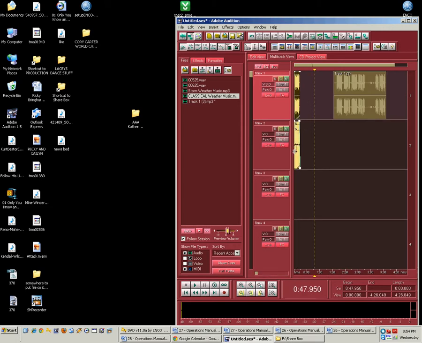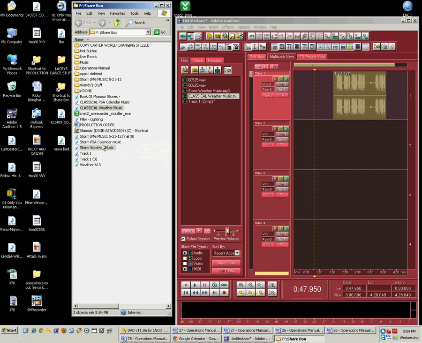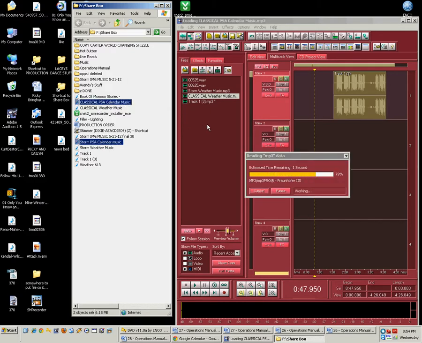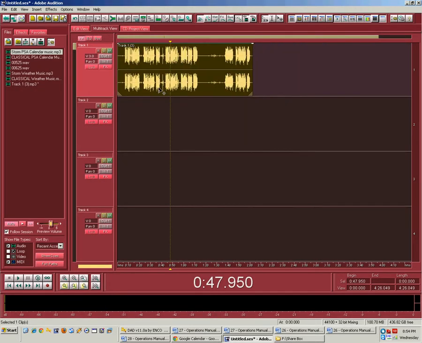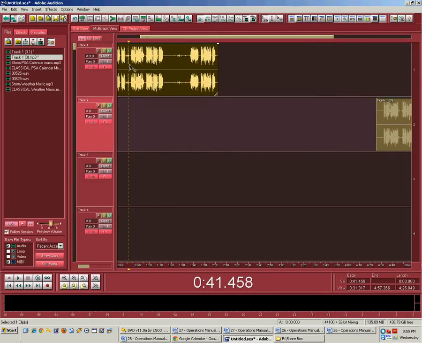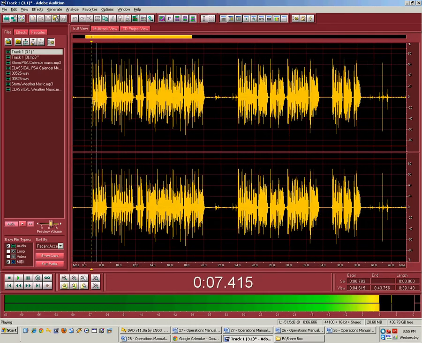We open up our Adobe Audition. Inside the share box, we have our PSA calendar music for classical and PSA calendar music for storm. Please take that and bring that into Adobe. Because I was unable to record the events and record these things at the same time, I've pre-recorded the calendars. Let's go in there and clean it up a little bit. I'm just going to make a different copy of this, push it off to the side.